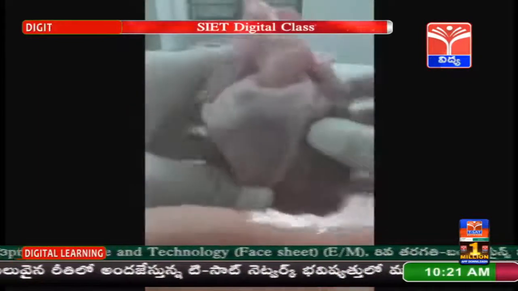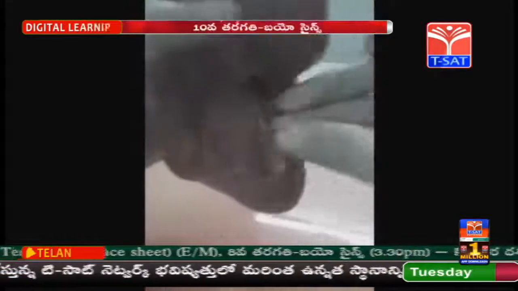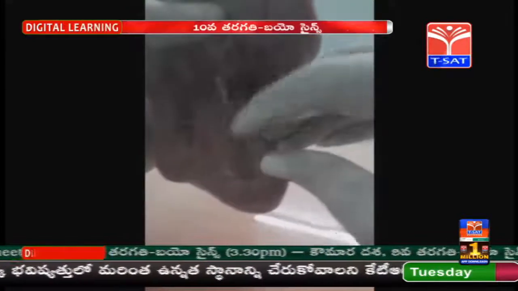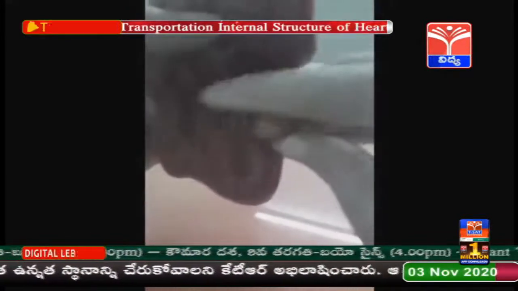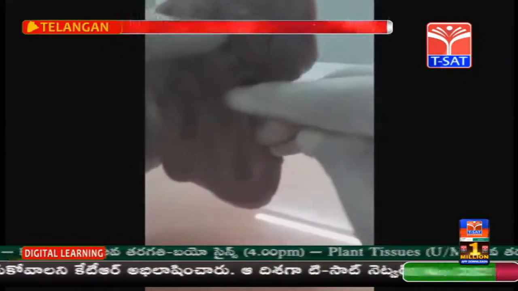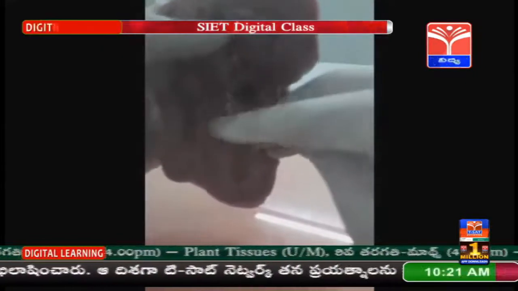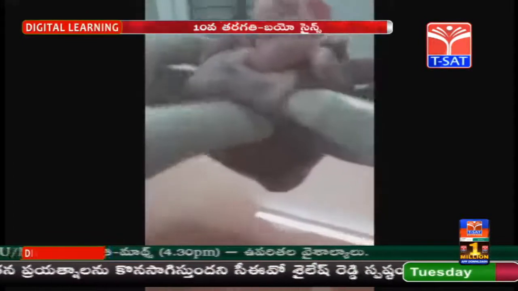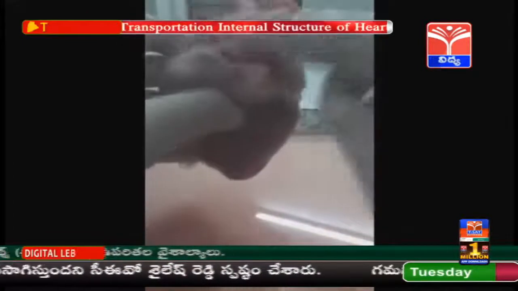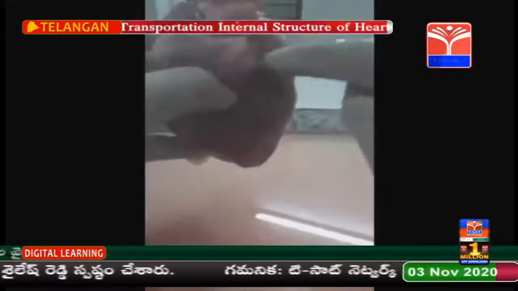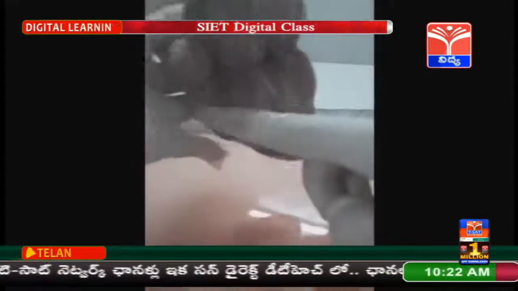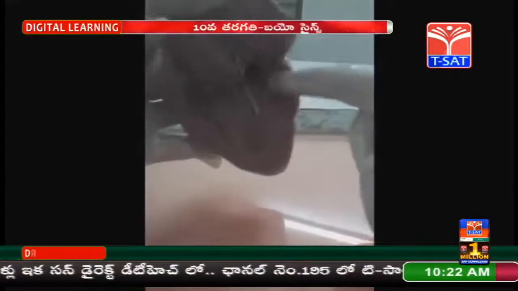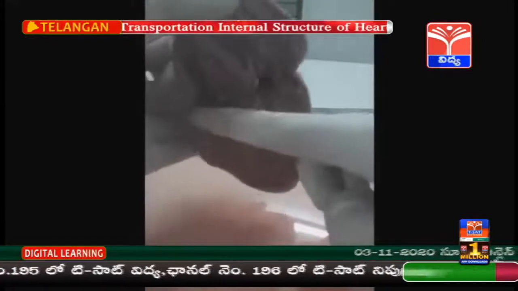The second nodal tissue present at the junction of the interatrioventricular septa is called the AV node or atrioventricular node, and it acts as pacesetter. When action potential is generated by the SA node to the wall of auricles, that action potential is received by the AV node and it is conducted to the bundle of His and conducted to the wall of the ventricle through small fibers called Purkinje fibers.